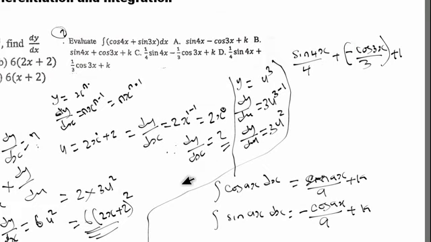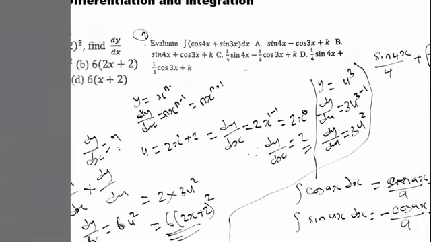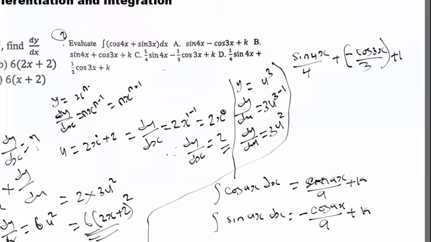Sorry, that place does not contain it. Sorry for that. So we are supposed to add plus K. That place wasn't containing it. So now it's supposed to add plus K. So this one to write here is plus K. So after you integrate, you have to add a constant, that is plus K.